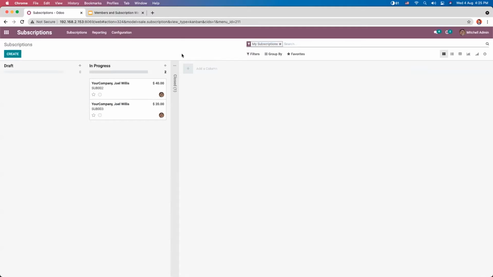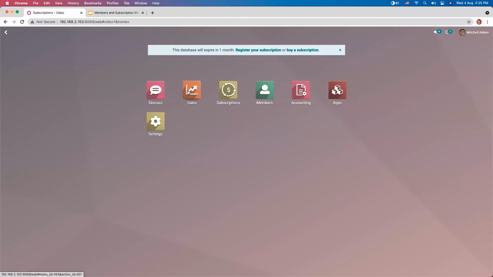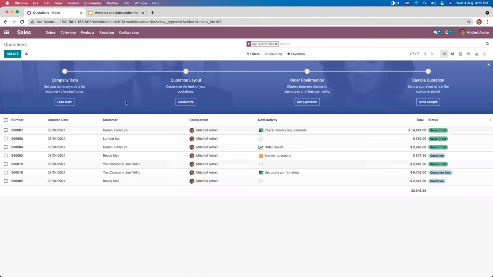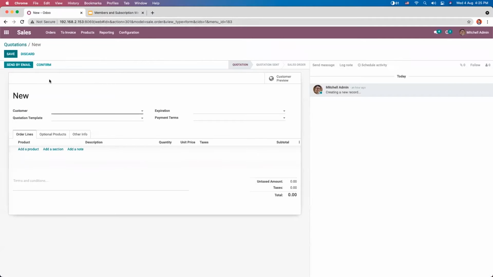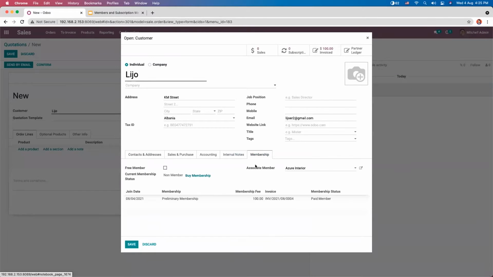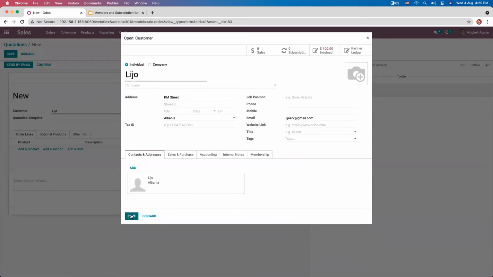So after configuring the stages, now let's see how we can create a new subscription. That is how we can sell a subscription. So for that, let us open sales module where we can manage our quotations and invoices. So here you can see option to create a new quotation. Here we can add the customer. So I'm selecting the customer Lijo that we have just created before. That is our member Lijo.